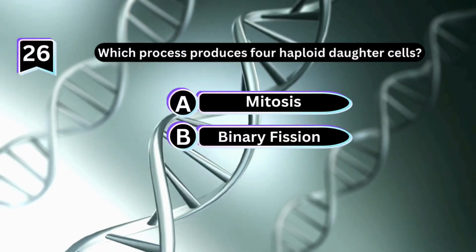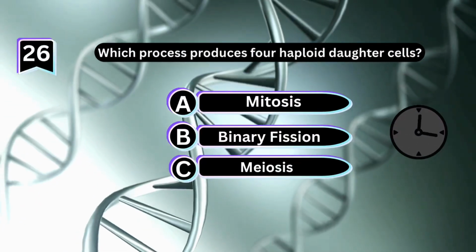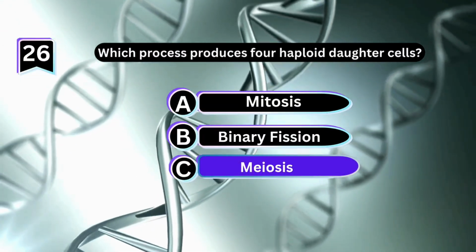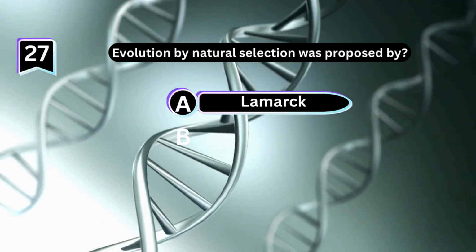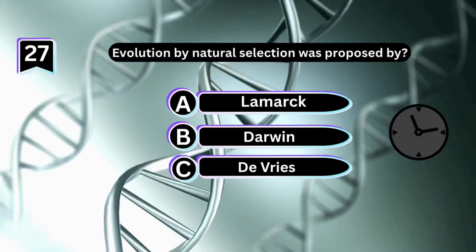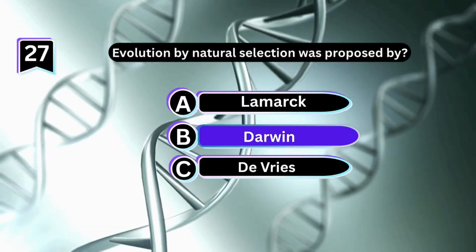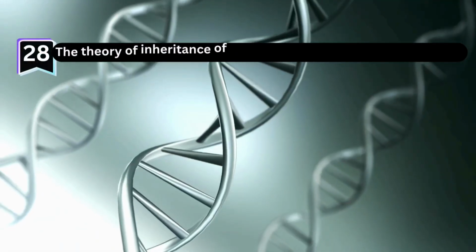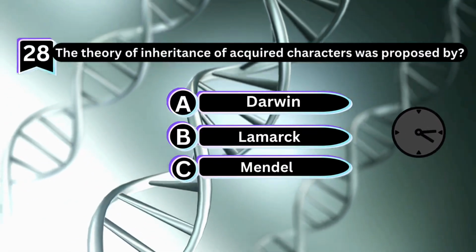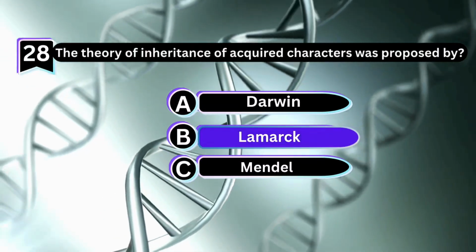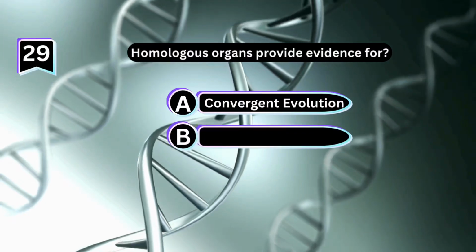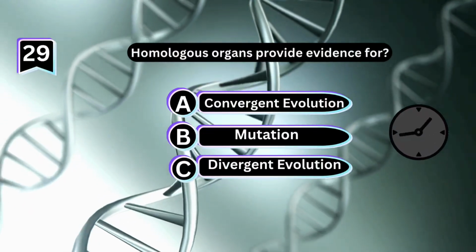Which process produces 4 haploid daughter cells? Evolution by natural selection was proposed by? The theory of inheritance of acquired characters was proposed by? Homologous organs provide evidence for?